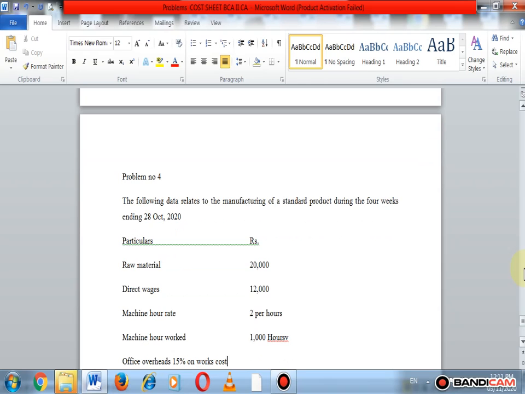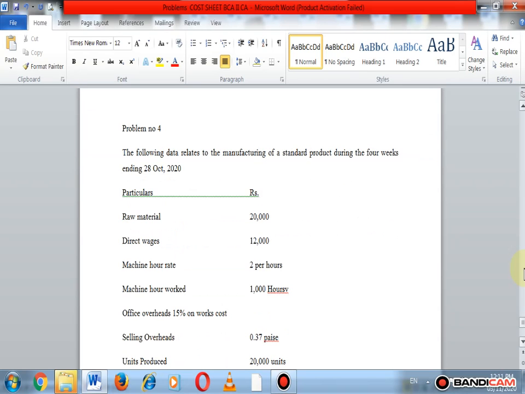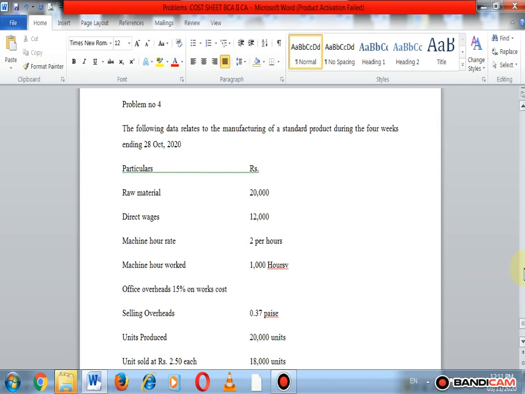ओके, तर हा डेटा दिलेला आहे 4 वीक्सचा. बघूया त्यामध्ये काय काय आहे. तर पर्टिक्युलर्स रुपीज, in particulars raw material rupees 20,000, direct wages rupees 12,000, machine hour rate 2 per hour, machine hour worked 1,000 hours.